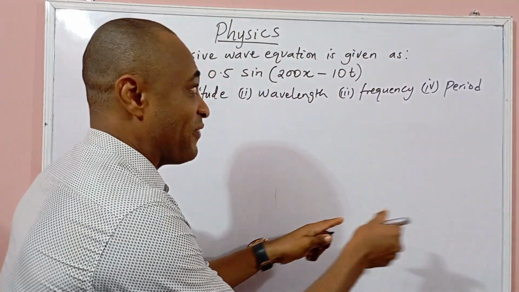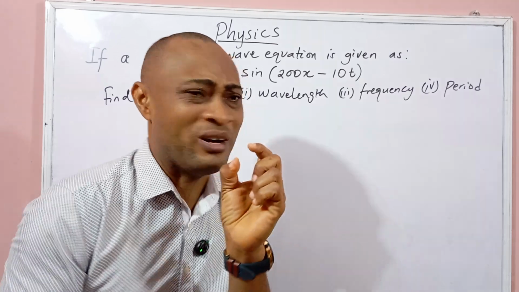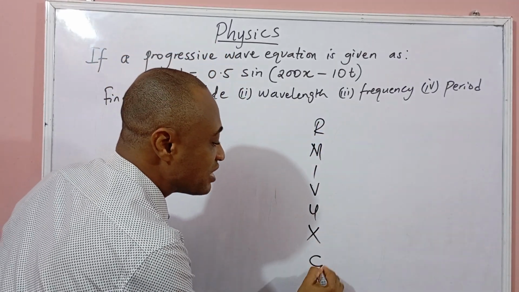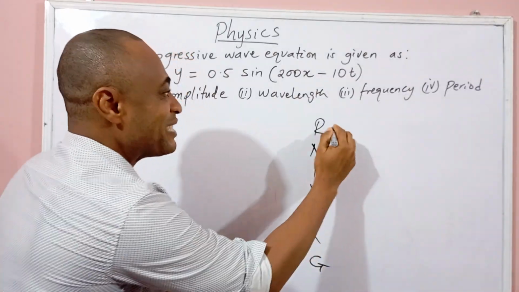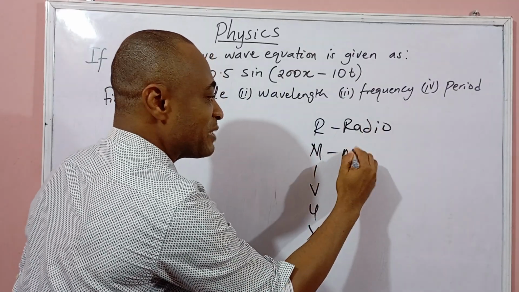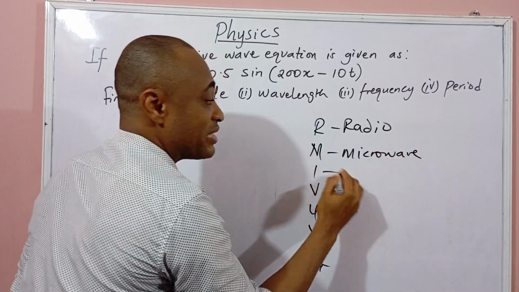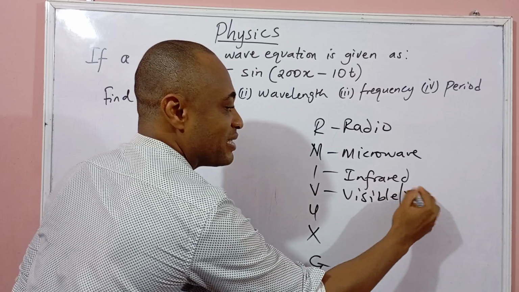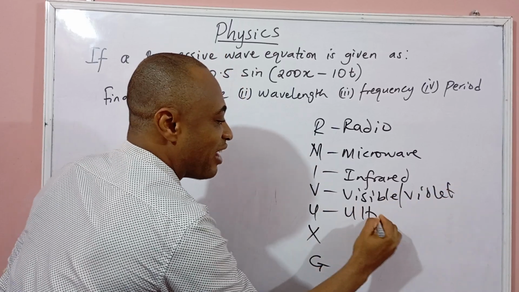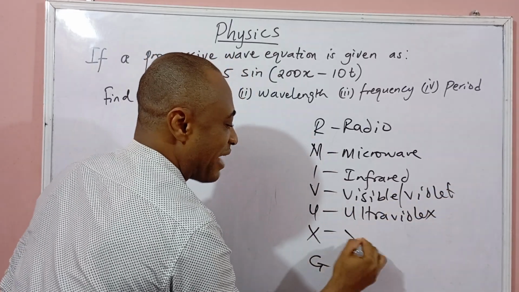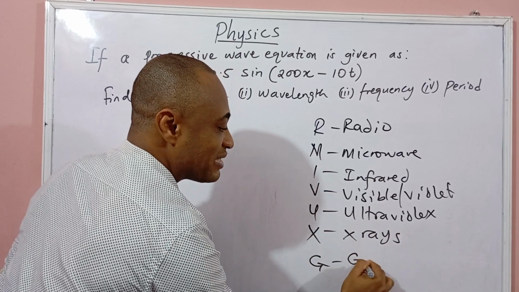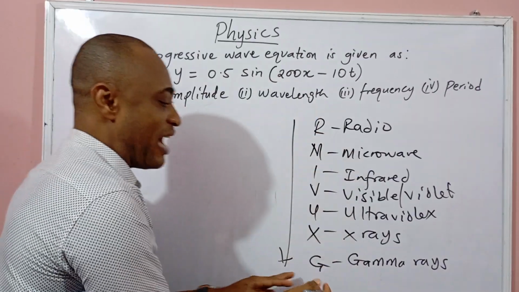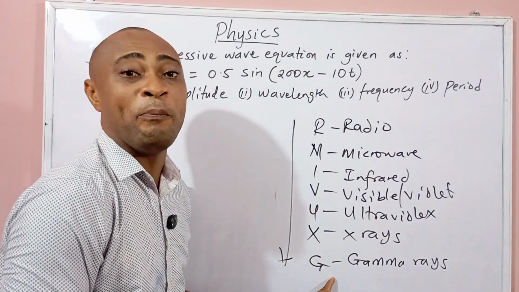Now I'm going to help you classify this. Please, just a tiny secret I'm going to let out to you now. Write this down. We have R me volts G. So this is the arrangement. This is my radio waves. This is my microwave. This is my infrared. This is my visible light, or violet rays. This is my ultraviolet rays. This is my X-rays, and this is my gamma rays. So from radio wave down to gamma ray, of course you know that gamma is more penetrating.